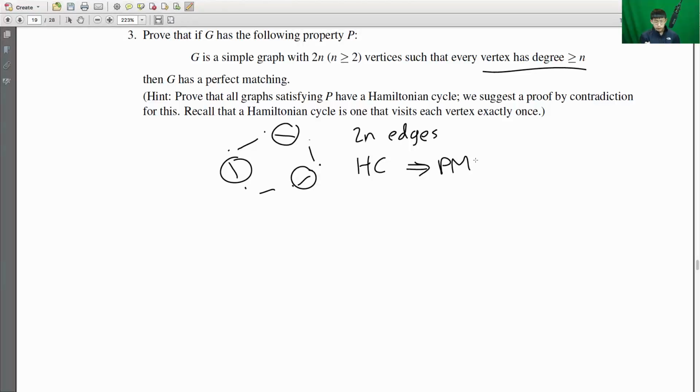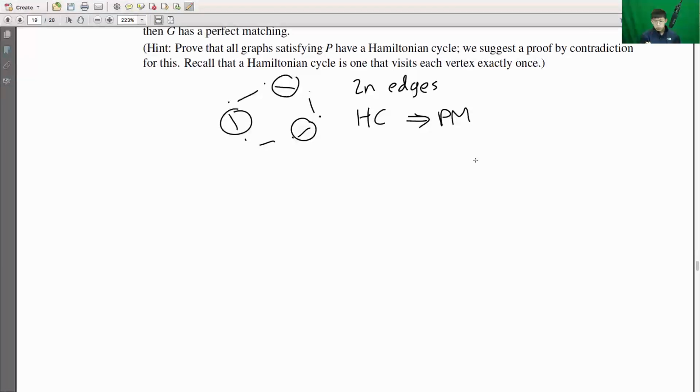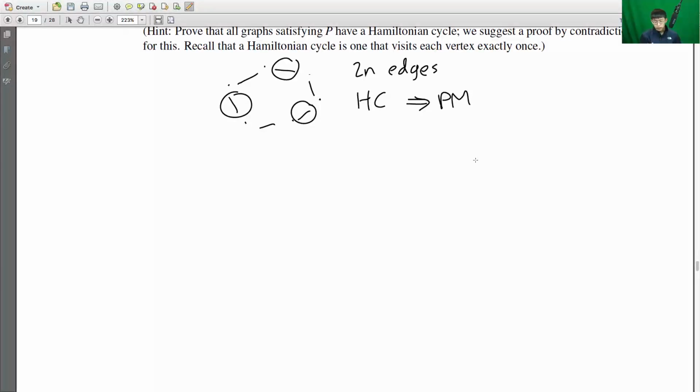The tricky part about this question is proving that this graph must have a Hamiltonian cycle in the first place. So there's various ways of approaching this with induction. The way we approach it is by considering the largest possible counterexample. So what do we mean by the largest counterexample?